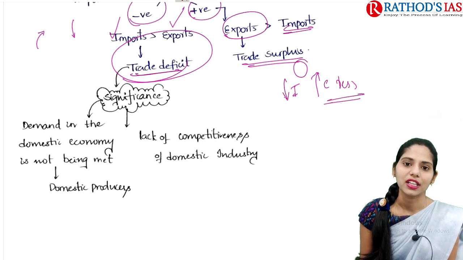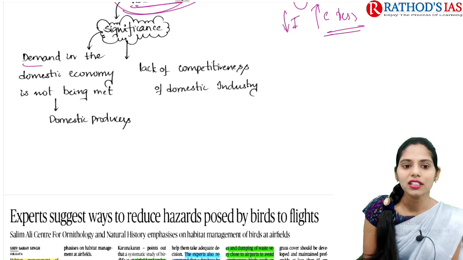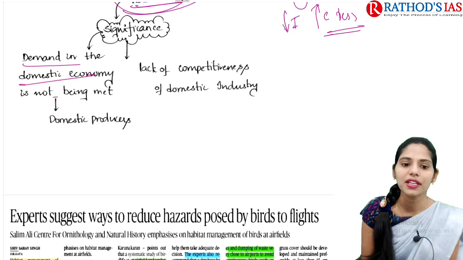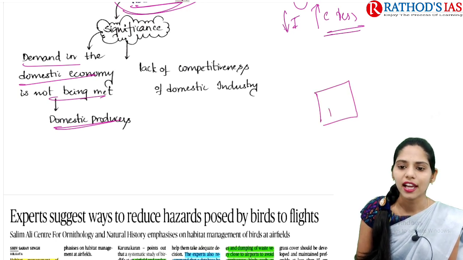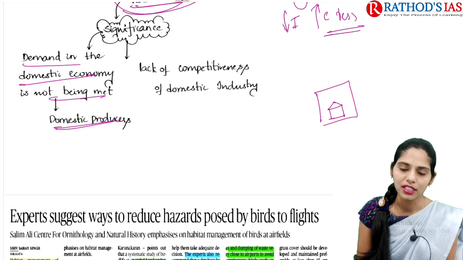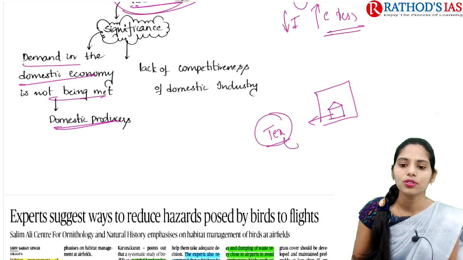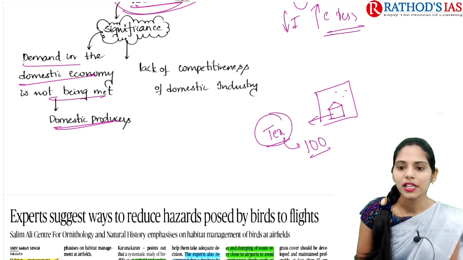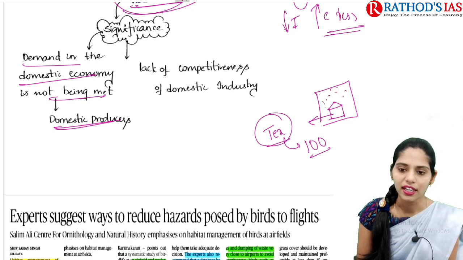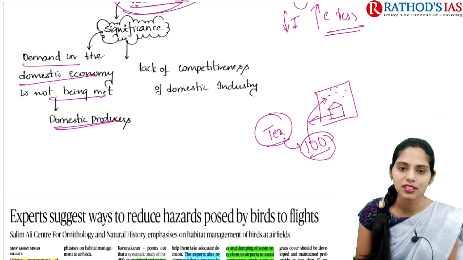So what is the significance? The first important thing that you should understand here is the demand in the domestic economy which is not being met by domestic producers. Let us take one country, and in that country there is a manufacturing company, for example a textiles company, which is producing, for example, 100 cloths per month. The population in this country is very high, and these 100 cloths are not sufficient for the people who are present in this country.